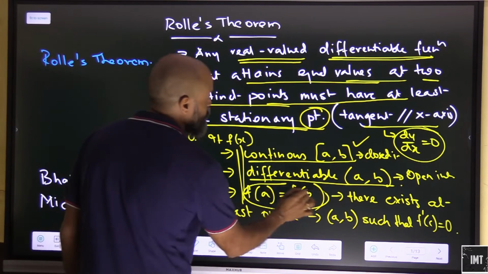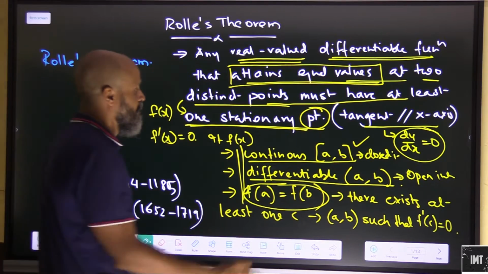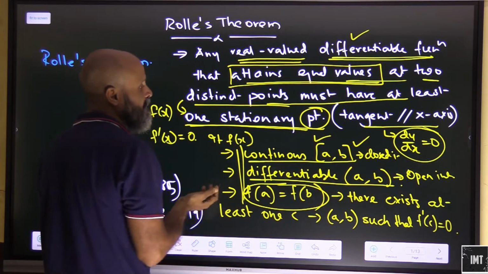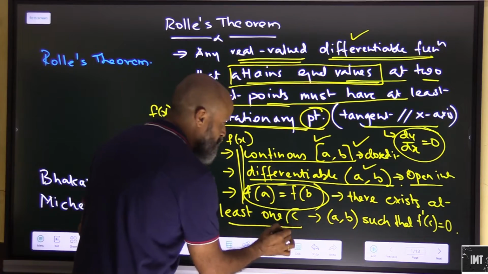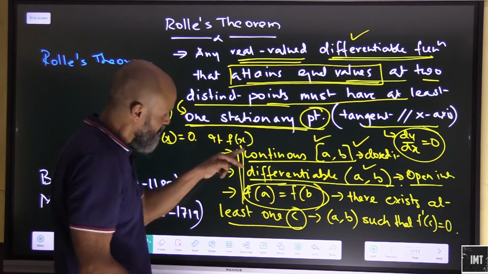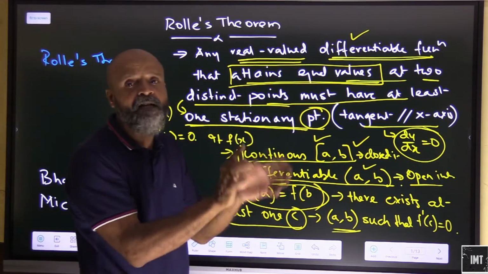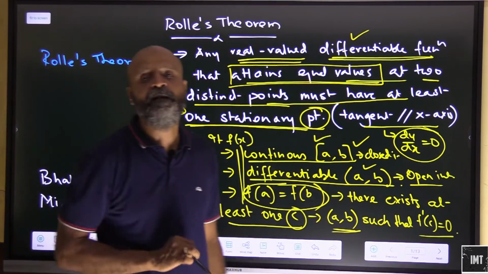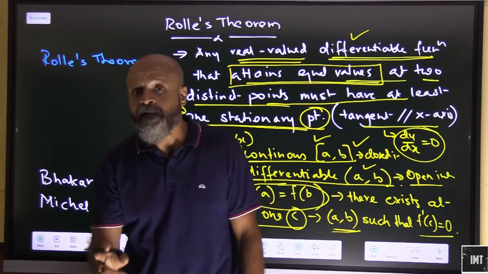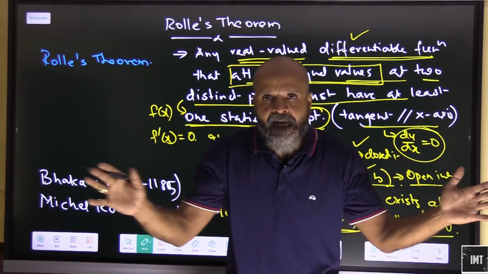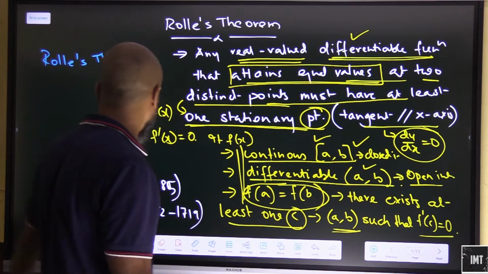So f(a) should be equal to f(b). It fulfills this condition, attains equal values at two distinct points. Again, it should be continuous, and it should be differentiable in the open interval. Then at least one value c would exist. This is what Rolle's theorem states. If these conditions are fulfilled, then there will be at least one point in the open interval (a, b) such that f dash c will be equal to 0. Which means if we differentiate the function at that point, we will get a value 0, which means that if we draw a tangent to the curve at that particular point, we are going to get the tangent parallel to the x-axis. So here dy by dx will be equal to 0.